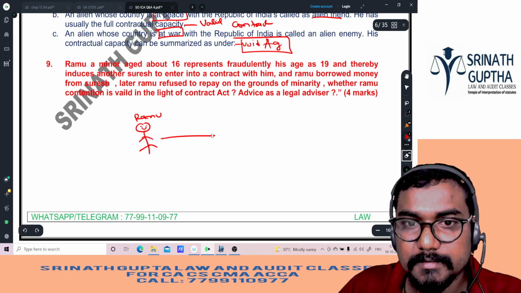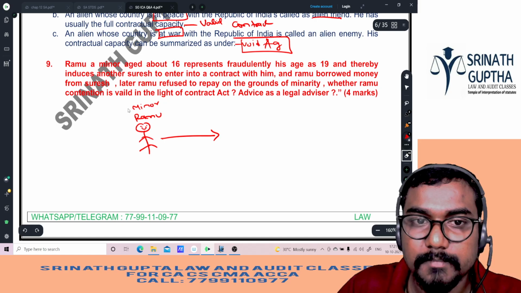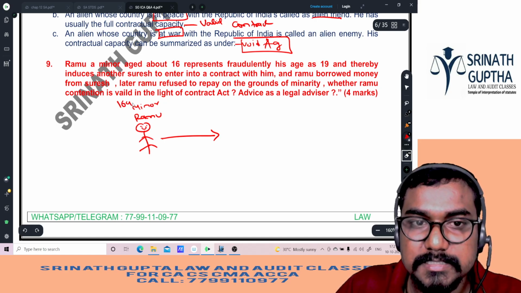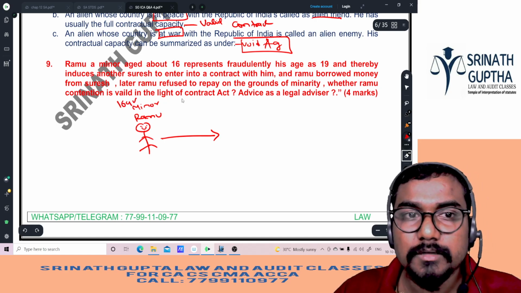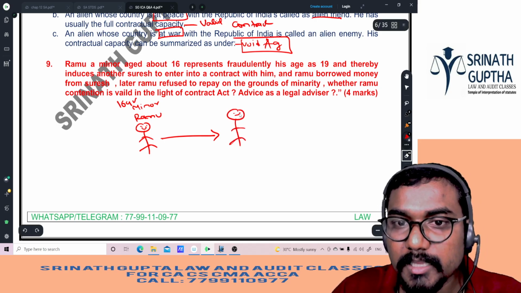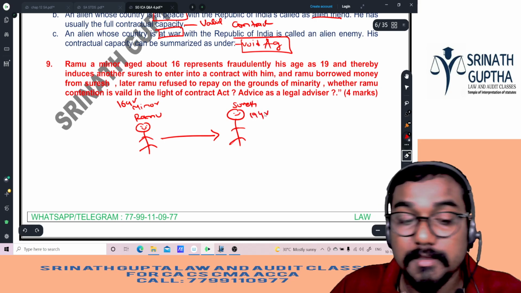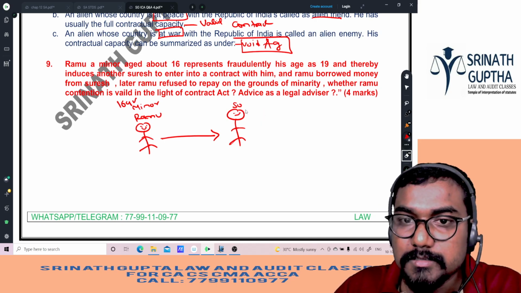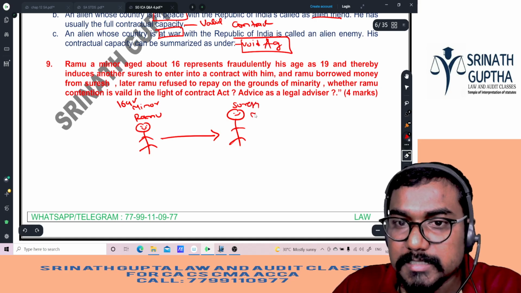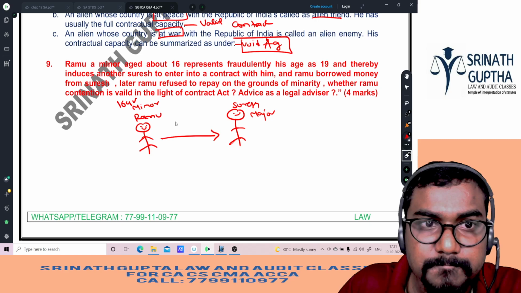Ramu is a minor, only 16 years old. So he went to Suresh and said he is a major, 19 years.